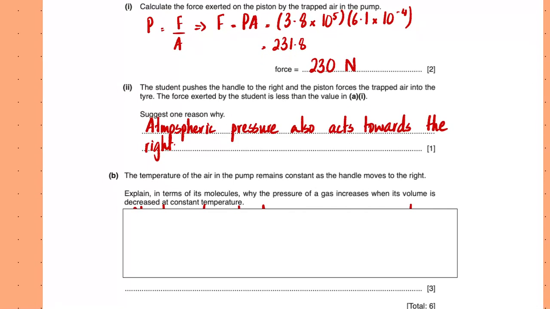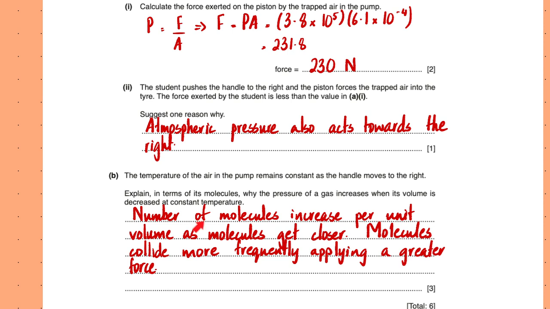Next, temperature of the air in the pump remains constant as the handle moves to the right. Explain in terms of its molecules why the pressure of a gas increases when its volume is decreased at constant temperature, right? So why does pressure increase when volume is decreased at constant temperature? So again, we've talked about this. So when volume is decreased, you know that the number of molecules per unit volume increases as molecules get closer. Molecules collide more frequently with the walls is something I should have said here. Let me in fact write this: with walls of the container, applying a greater force.